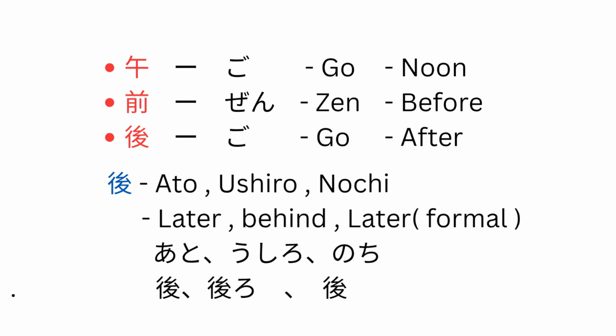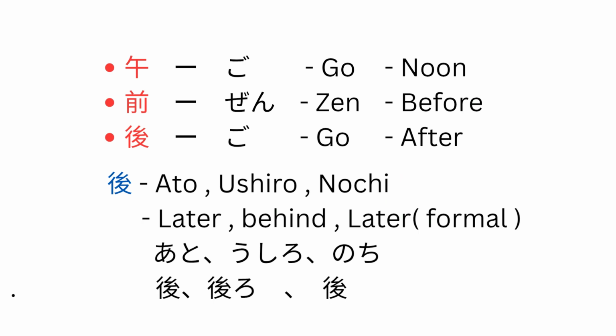See here, the first go means noon and then zen means before. So before noon, gozen, it's AM, right? Afternoon, it's go, which is noon, and another go, which means after, so it means afternoon.